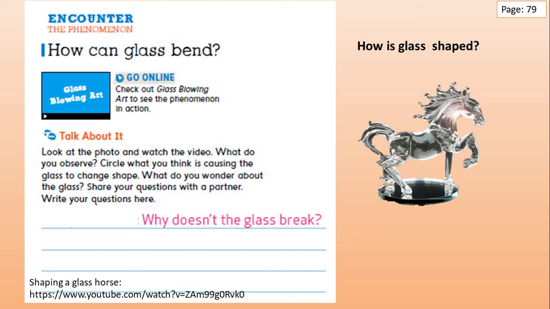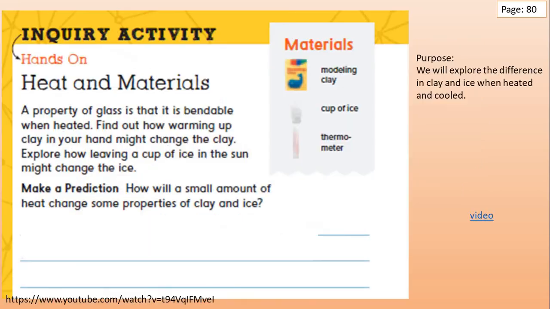Now I think you can answer me, grade 2. How is glass shaped? What do you think? Did you say by heating the glass? When we heat the glass, it becomes soft, so we can shape the glass, just as this horse.